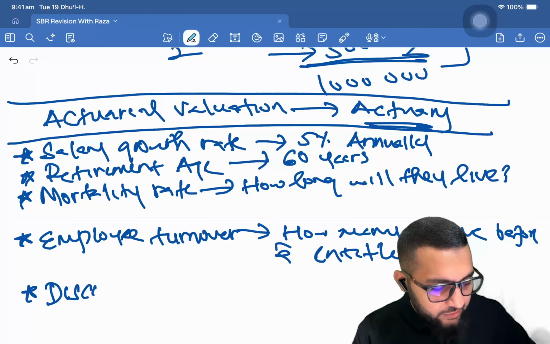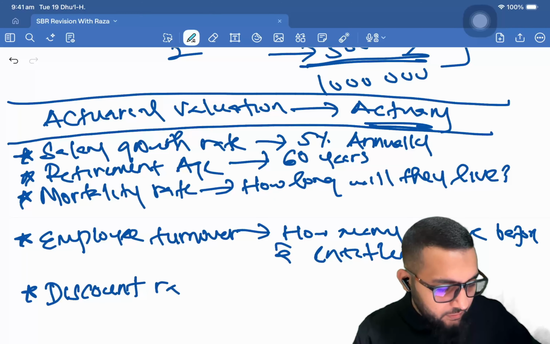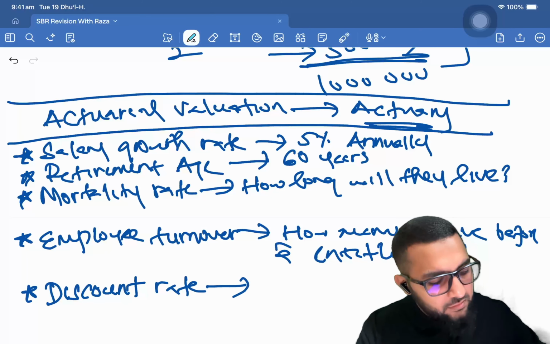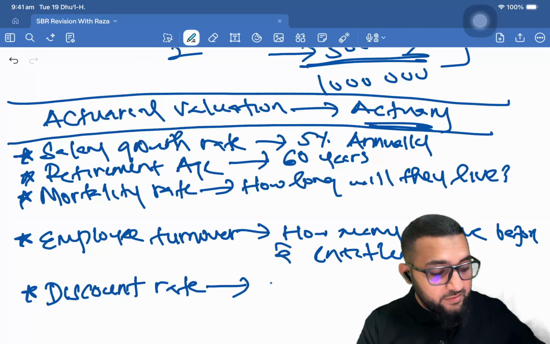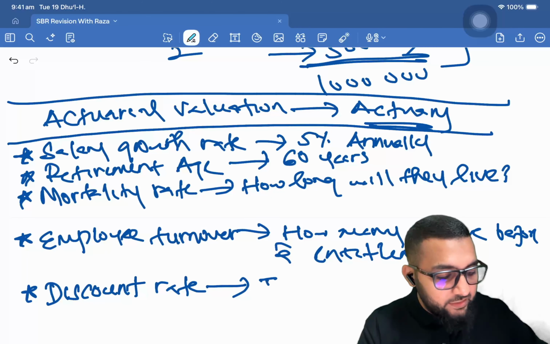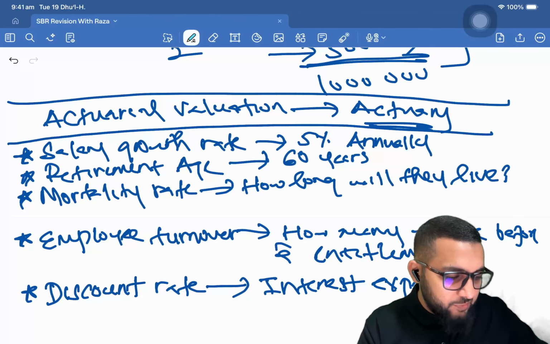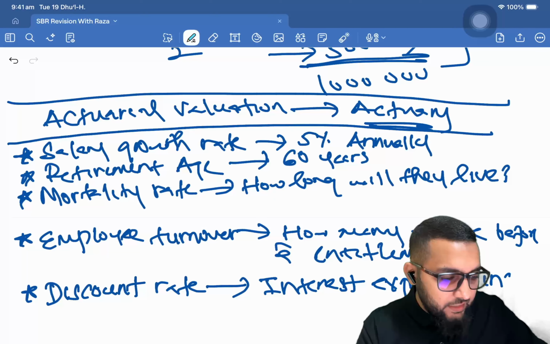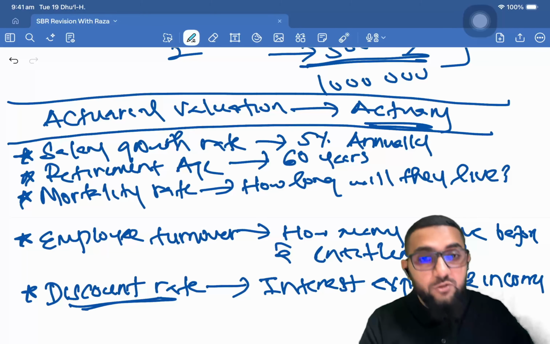Then discount rate, right? So the rate in discount rate is going to be the rate that is going to be considered for interest, expenses, and income. So what's that going to be?